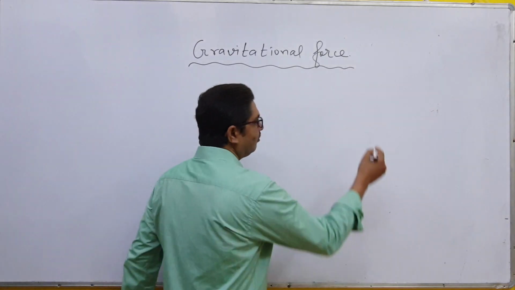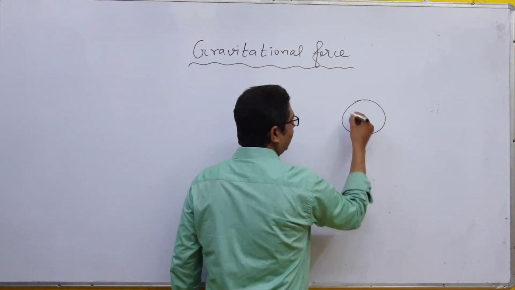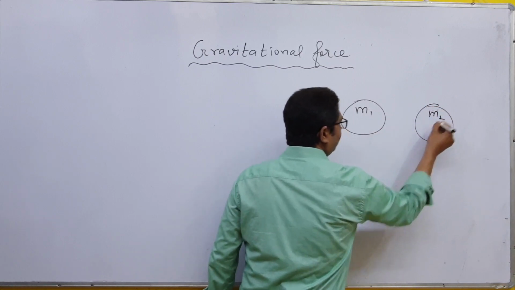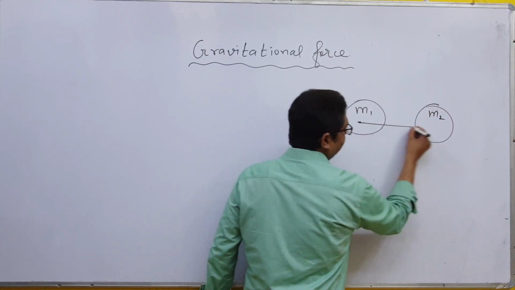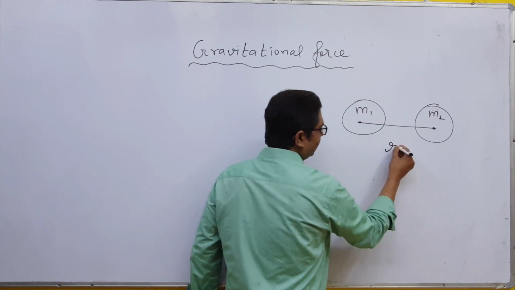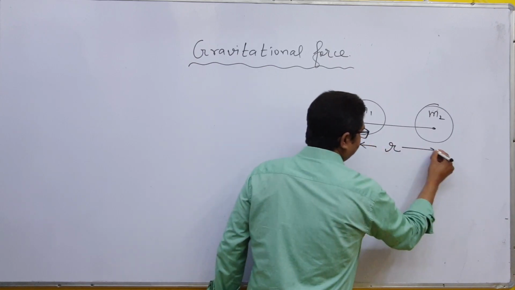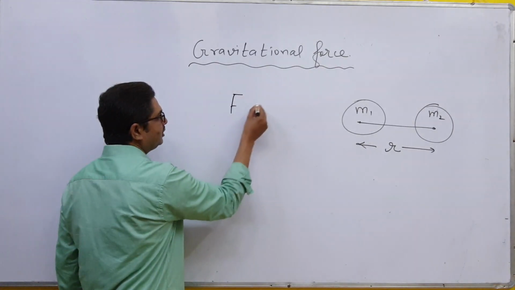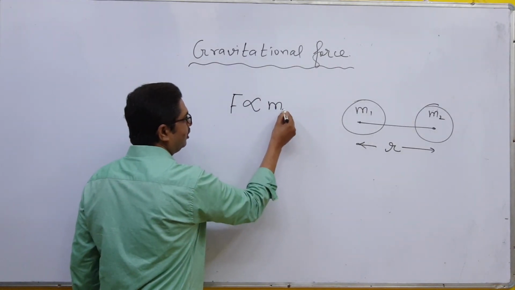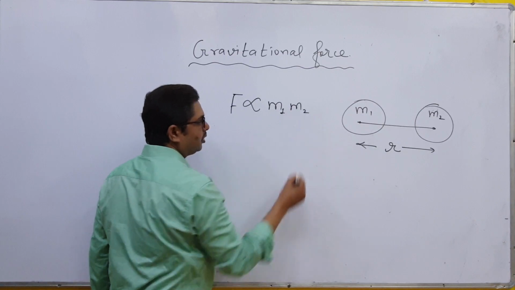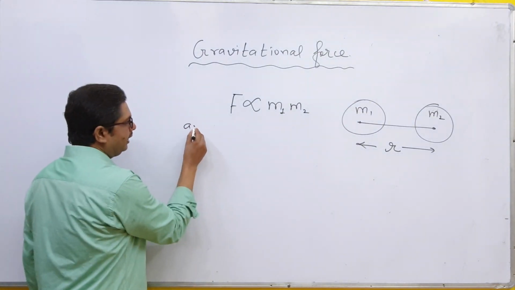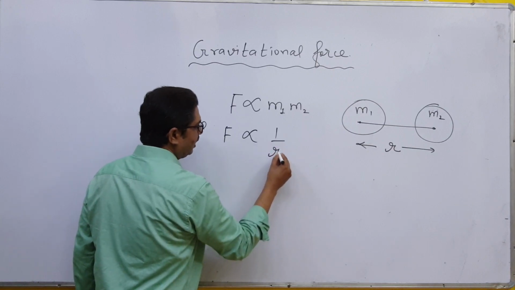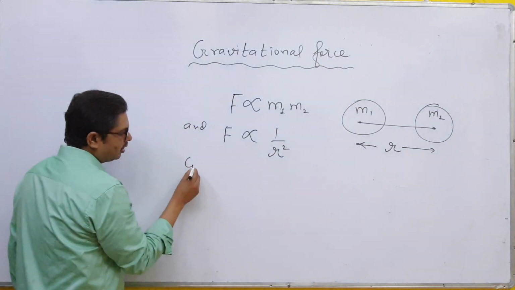If you have a mass here m1 and a mass here m2, let this center joint be r distance. Then according to gravitational force, force is proportional to m1 and m2, the product of masses, and force is also proportional to 1 by r square distance.